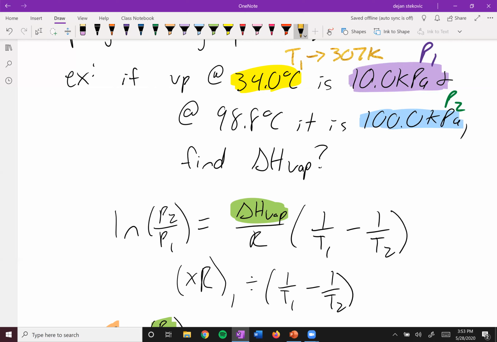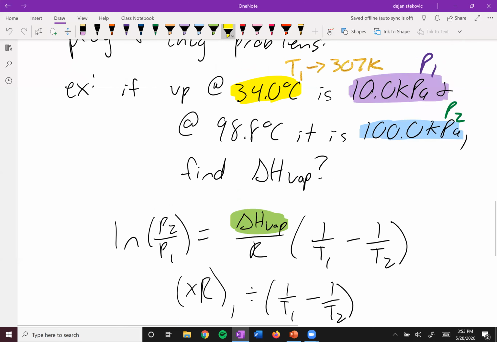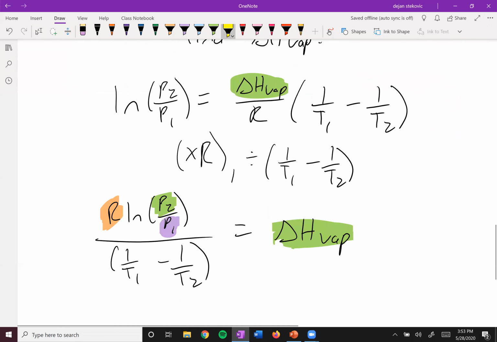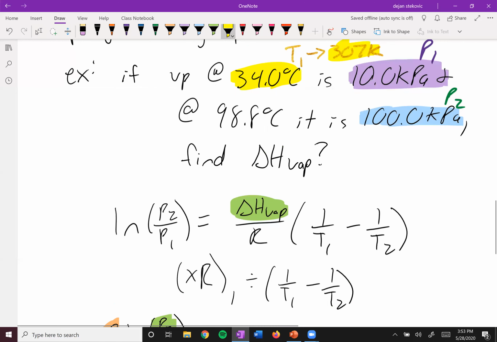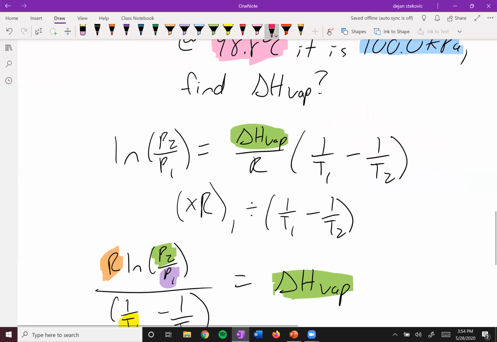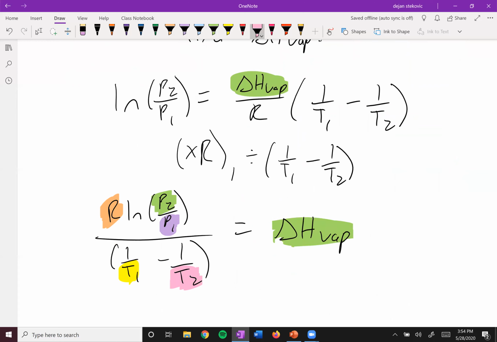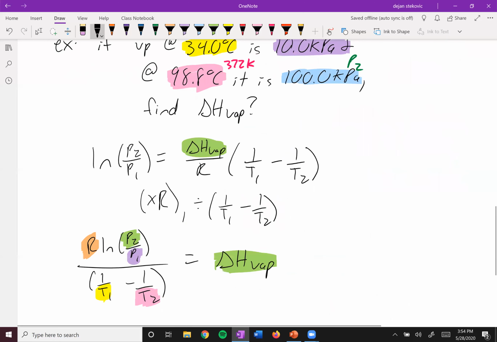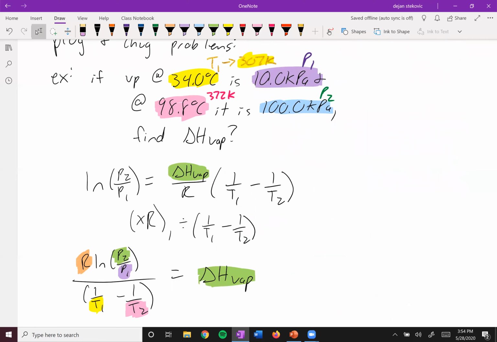So it'll end up being 307 Kelvin. We can take this 307 Kelvin and plug it into this T1. And then this 98.8 can become our T2. Again, we have to change it to Kelvin. This will be 372 Kelvin or something very similar. And then we can plug it into here. It doesn't matter what you pick as your P1 or P2, you just have to be consistent. So if you pick this as your P1, make sure the other one is your T1. And if the other one's the P2, the other temperature has to be the T2.